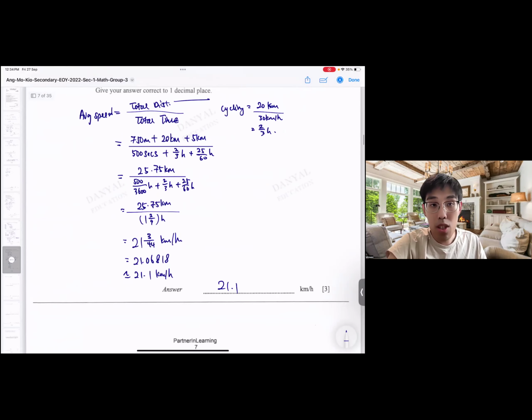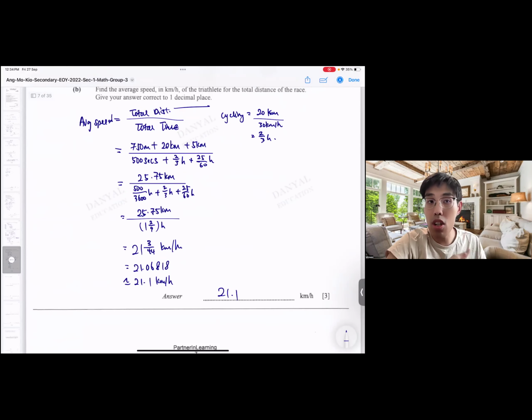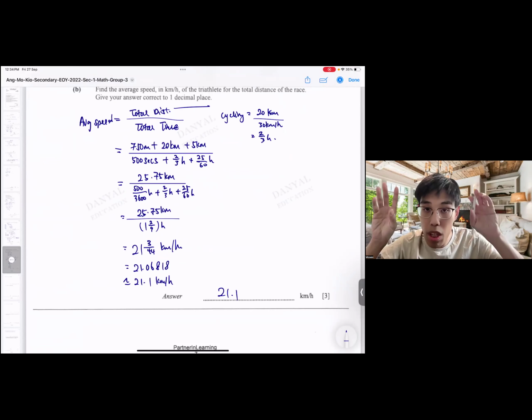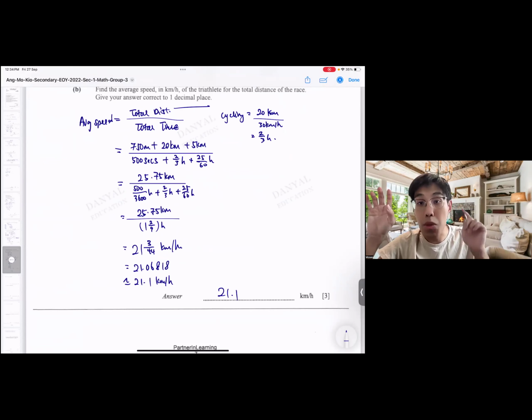Okay, 21.1. This one should be quite okay. As long as you go and consolidate all the information, start off with the formula. I always have this habit. Start off with the formula. Then you go and fit in what are the things you need. So along the way, you won't get lost lah. If you just write number statements, then you get lost.